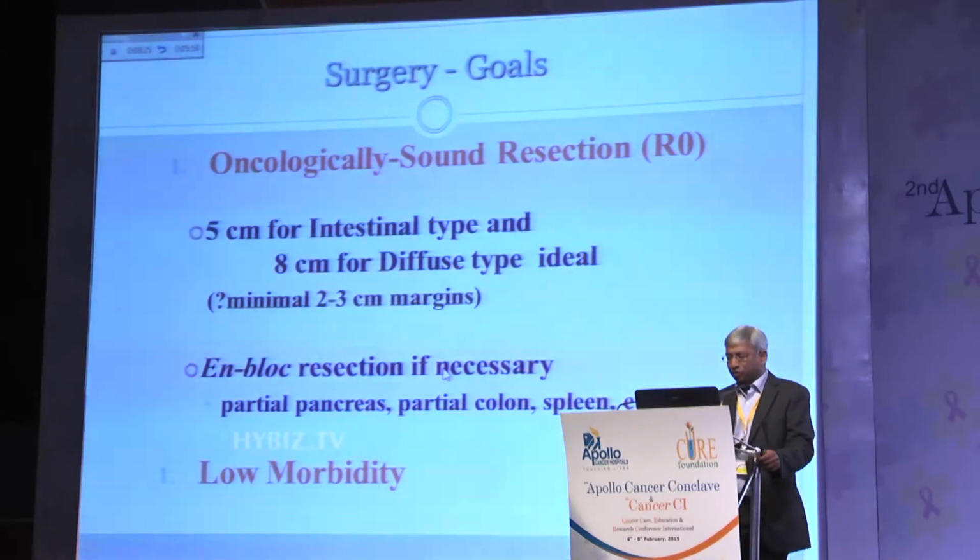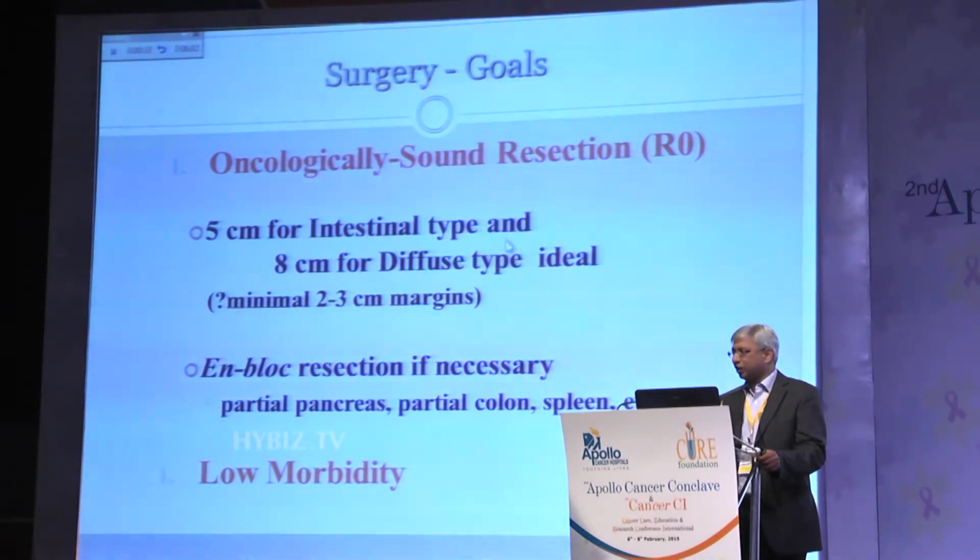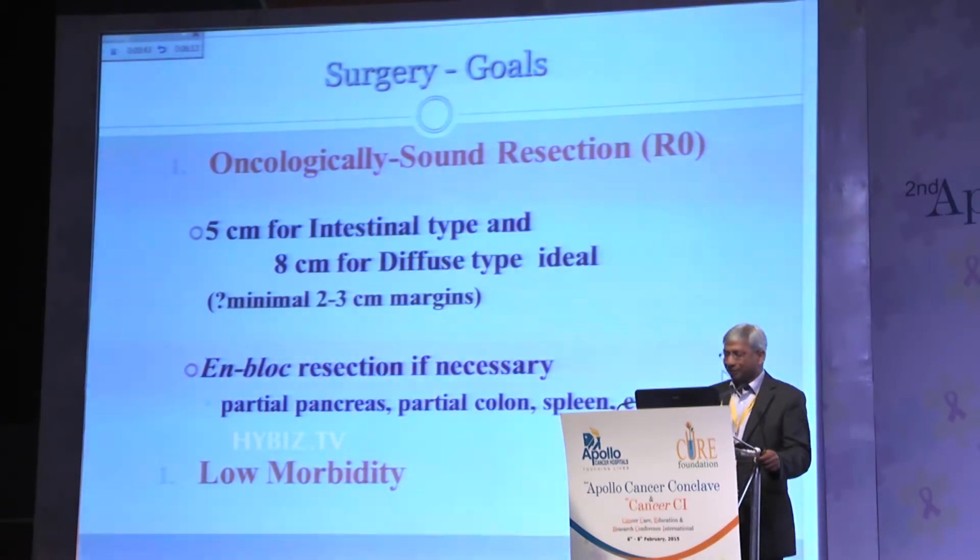Now, the 5 cm is supposed to be adequate in the intestinal type, which is the commonest type of malignancy in the stomach. In the diffuse type, which is a little more aggressive and has a higher incidence of mucosal spread and lymphatic spread along the stomach wall itself, the minimum accepted and proposed is around 8 centimeters. But typically, we aim at around 5 to 6 centimeters margin for all the malignancies, because most of the time we are not very sure whether it's an intestinal type or a diffuse type based on the morphological appearance alone.